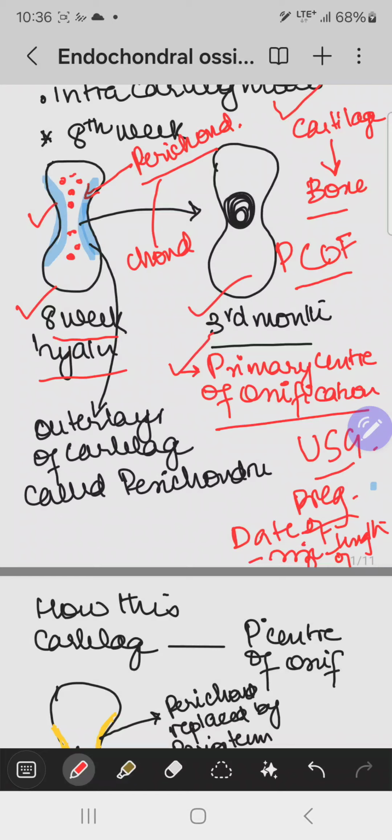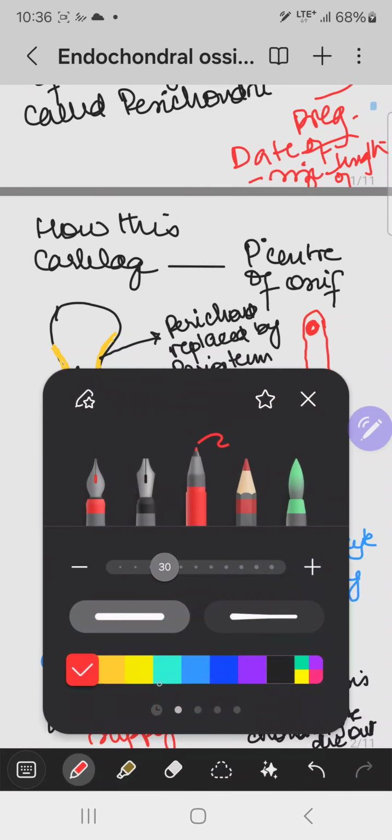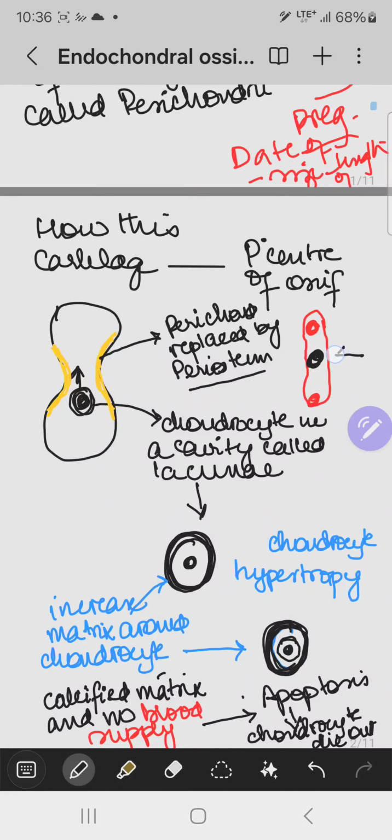So remember one thing, that there are two secondary ossification centers, and one primary ossification center, which is present in the center. If, for example, this is the bone, then there is one secondary ossification center at one end, a second at the other end, and the primary ossification center is present in the center of the shaft.